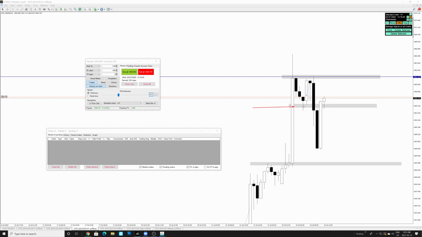Okay, so we created a support, right? Once we created a support, a candle closed below support, came all the way down, and now we had one candle closing back above support, right? So now if we're getting a candle closing back above support, there's a very high probability for the next candle to continue back up in this range, but we're not sure how far it's going to go back up in the range, right?